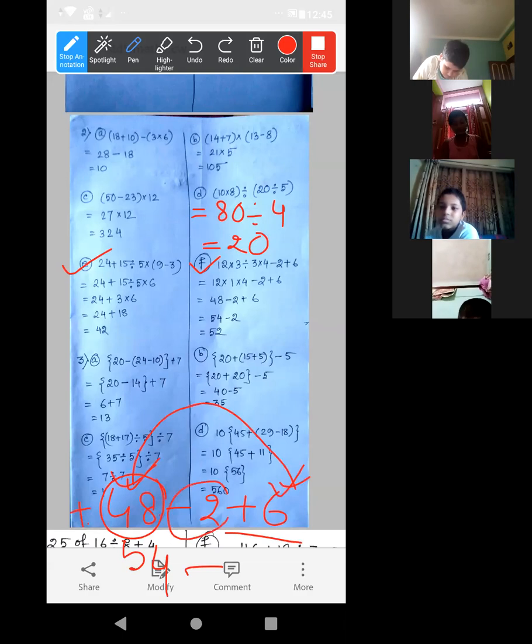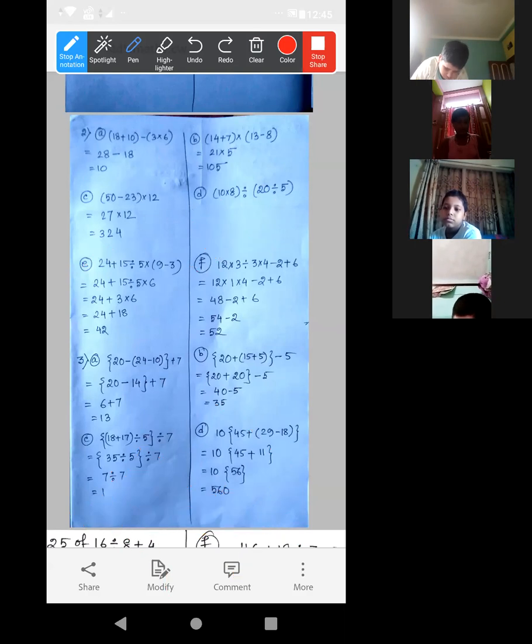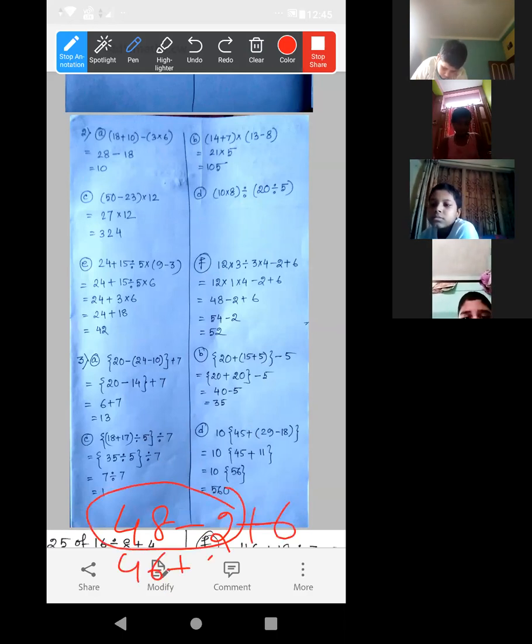Minus this 2. Now next, this minus subtraction. Now you can tell me, ma'am, can we do it in this way? 48 minus 2 plus 6. First this minus 2, 46, then plus 6. Ultimately, the answer will be the same. Okay. But I am maintaining the rule.